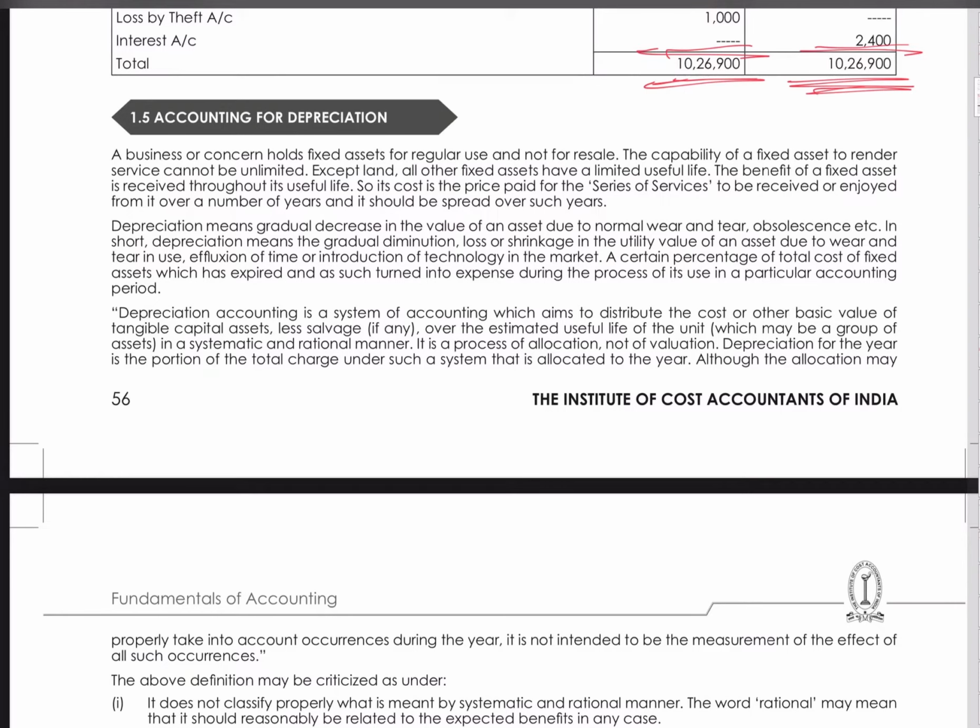Today we will learn about accounting for depreciation. We'll understand what depreciation means and how to account for it in the books of accounts. So what does depreciation mean?